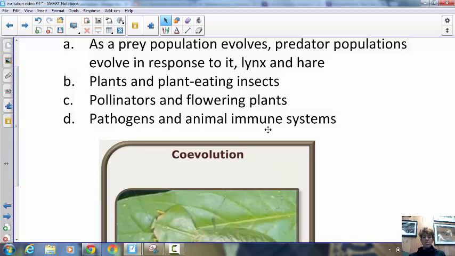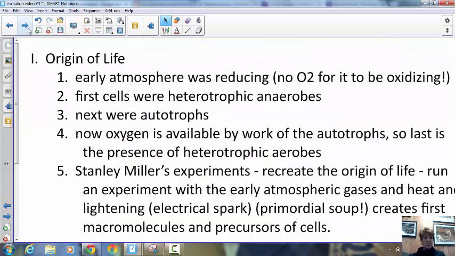Pathogens and the animal immune system is another example. Like we have E. coli in our intestines, and that allows us to survive. And the changes that we've undergone actually have affected the populations of E. coli and vice versa. All right, our last screen of the video.